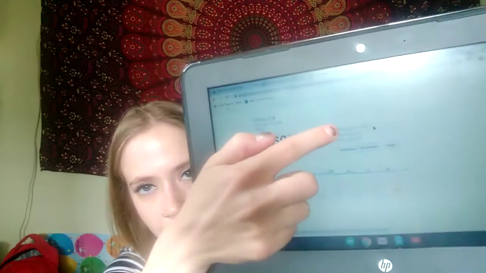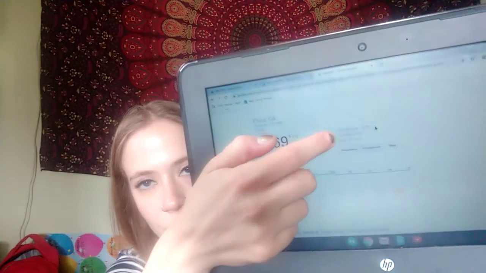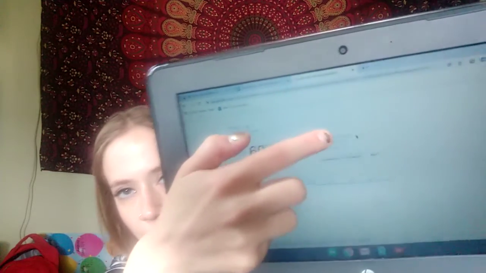So we're going to look right here where it says precipitation, humidity, and wind. We're going to look at what percentage is after the word precipitation.